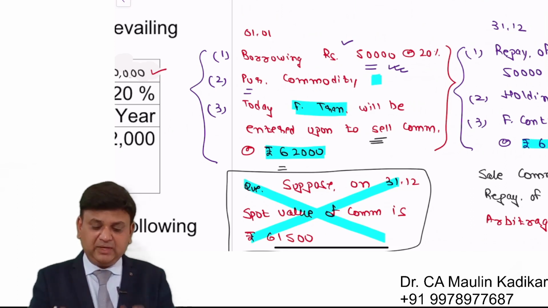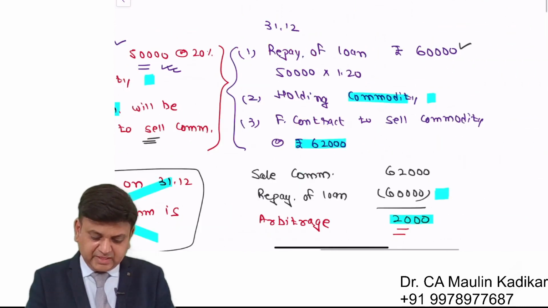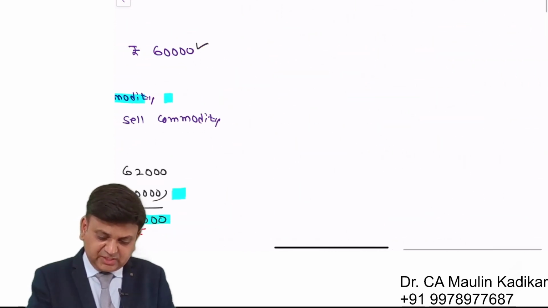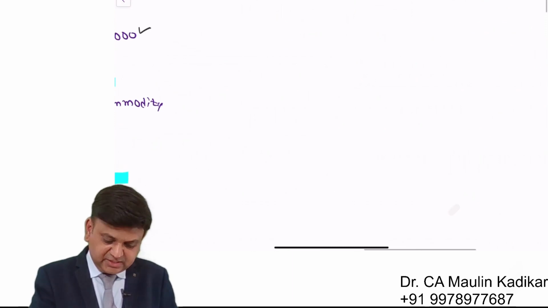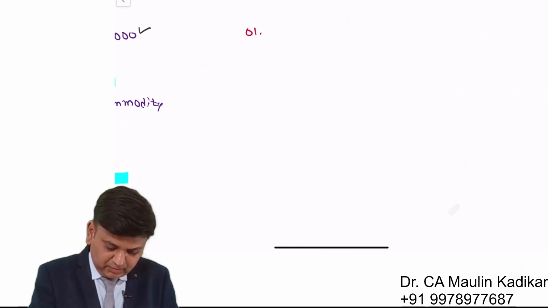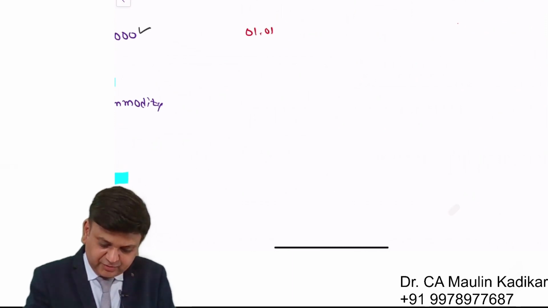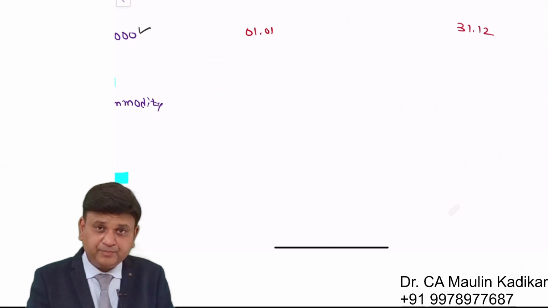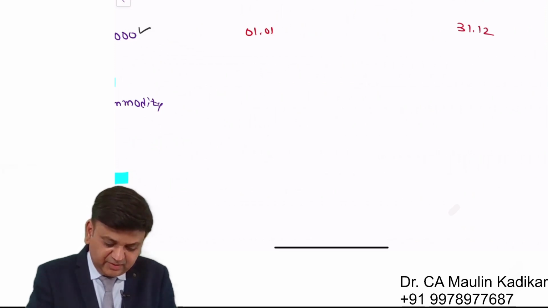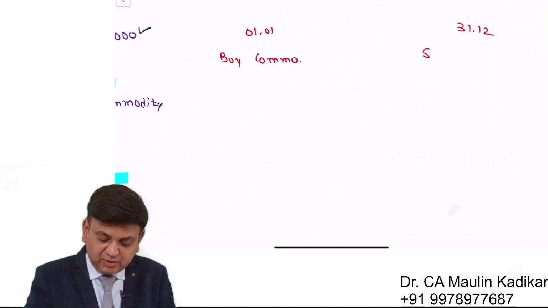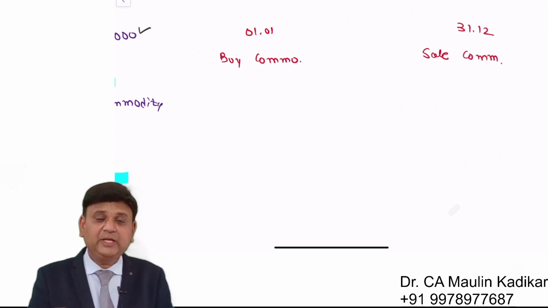Because understand carefully, if at all this kind of situation exists, then between 1st of January and 31st of December, everybody will buy the commodity from the spot market and will enter into the forward contract to sell the commodity in order to make a sure profit.